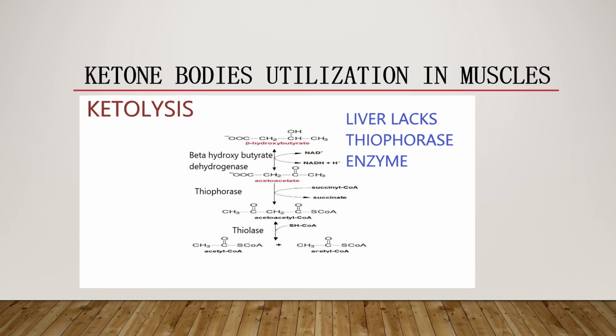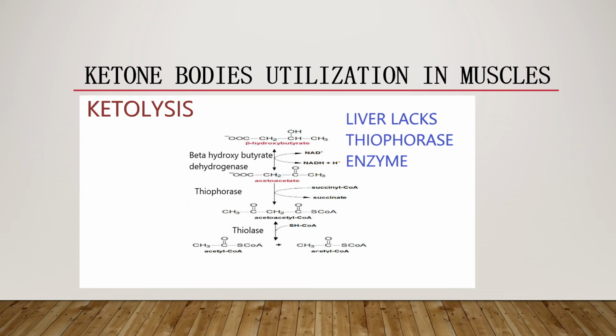You have to understand why synthesis of ketone bodies occurs in the liver, and why utilization cannot also take place in the liver. This is the reason: the activation step of acetoacetate into acetoacetyl CoA occurs only in the presence of the enzyme called thiophorase, which is totally absent in the liver.